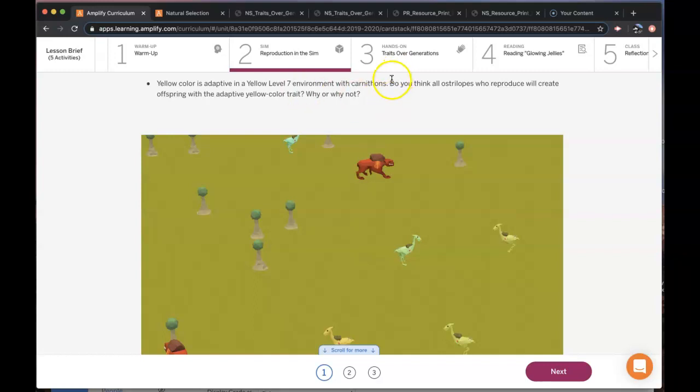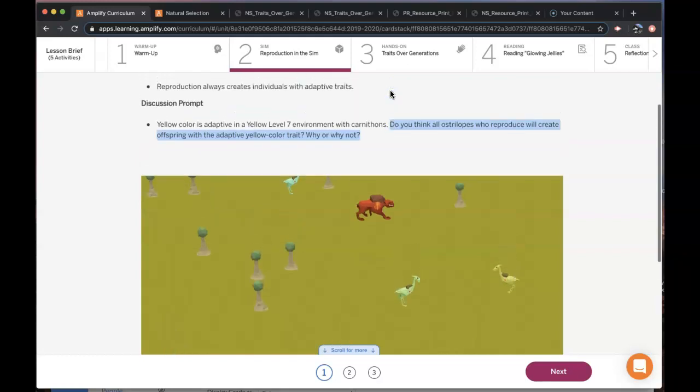All right, so on to this. It says, do you think all australopes who reproduce will create offspring with the adaptive yellow color trait? Why or why not? So that relates to this claim that reproduction always creates individuals with adaptive traits. In this scenario, it is basically saying that it doesn't matter what color the australopes are. When they reproduce, they will create offspring that have a yellow color adaptive trait. So do you think that this is true? Why or why not? Pause the video, think about that real quick, and then when you're done thinking about it, come back and play the video.